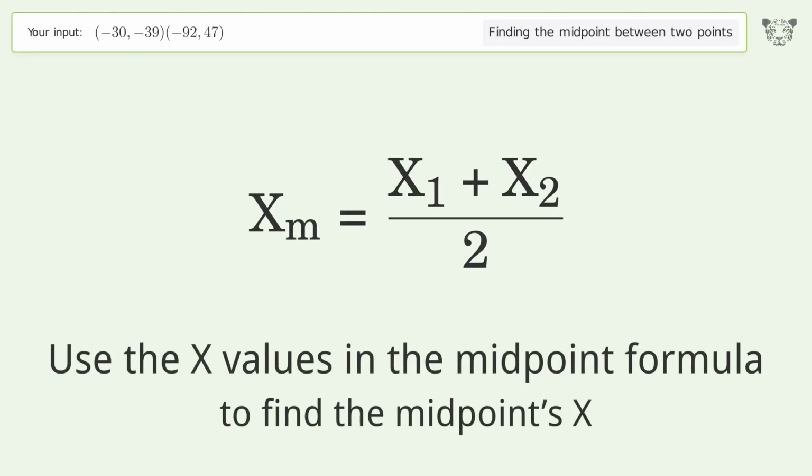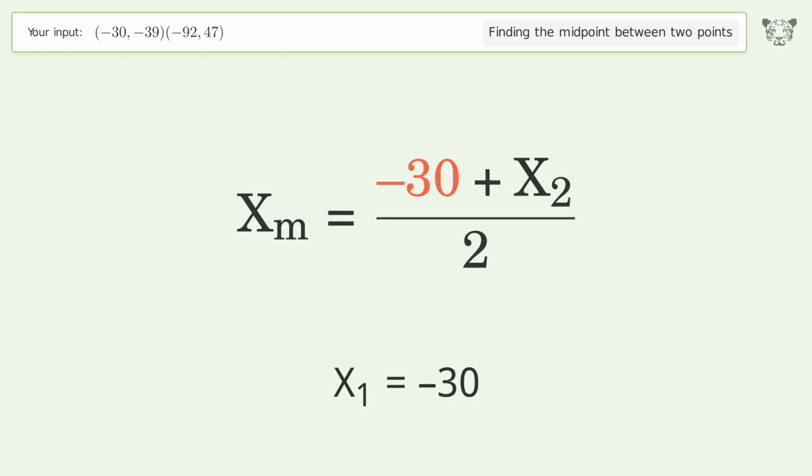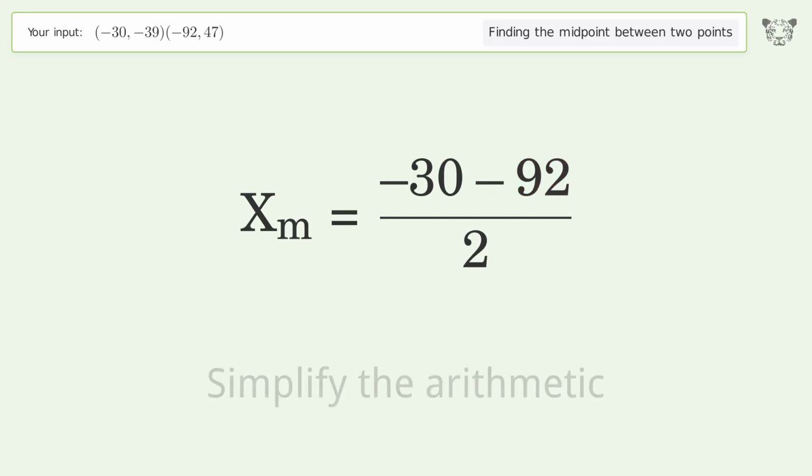Use the x values in the midpoint formula to find the midpoint's x. x1 equals negative 30. x2 equals negative 92. Simplify the arithmetic.